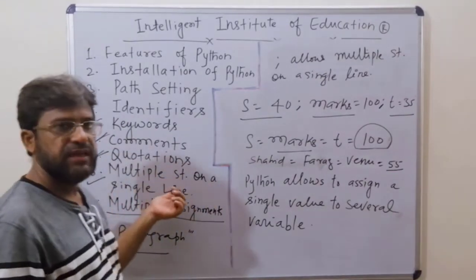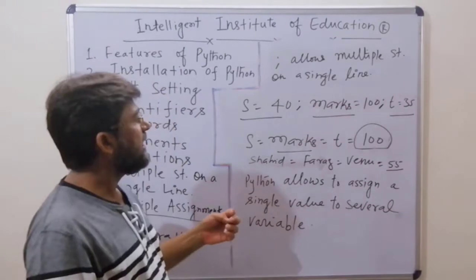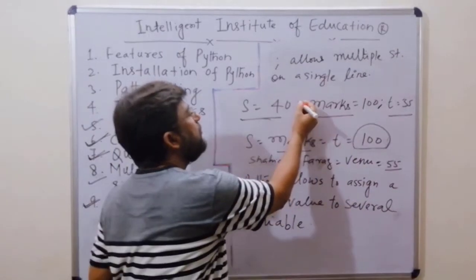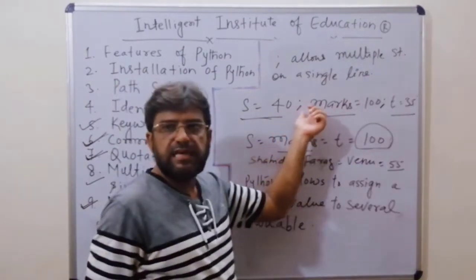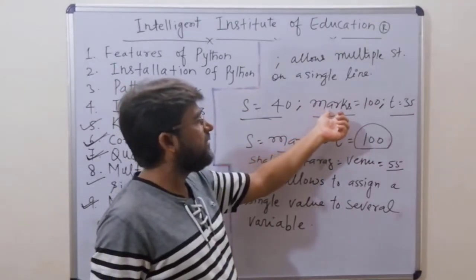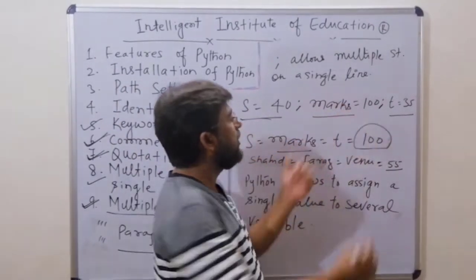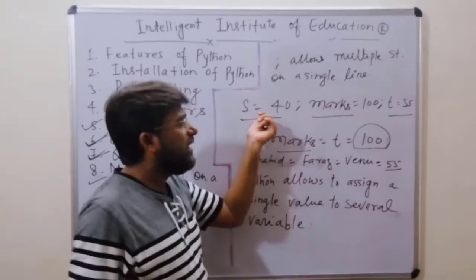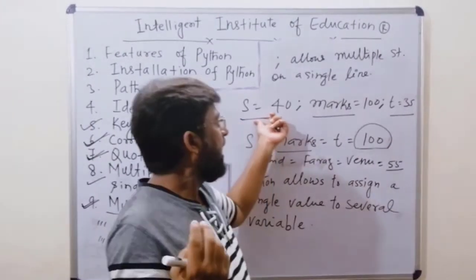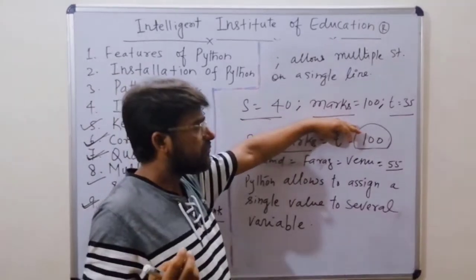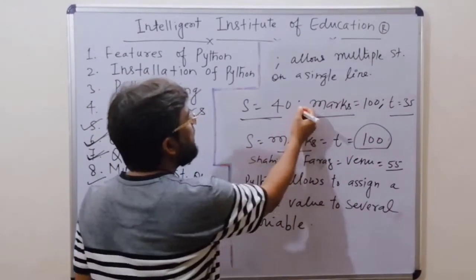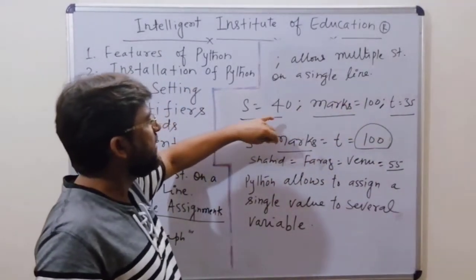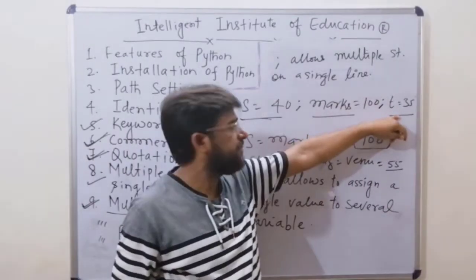Now we'll move to multiple statements on a single line. Let us see an example. I want to give you s equal to 40, and we have to use a semicolon. Next, marks, another variable, marks equal to 100, and the third variable I am taking is t equal to 35. It means we have three variables and we want to use them in one line. The semicolon allows multiple statements on a single line. So in a single line I have used three different statements, right?